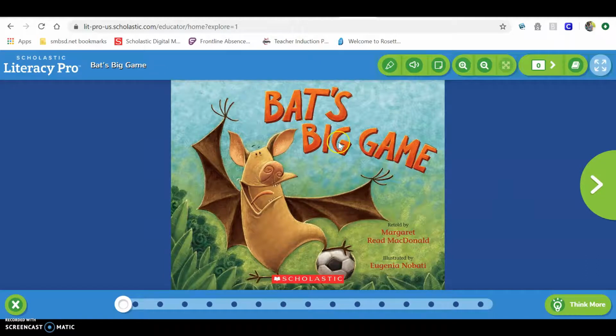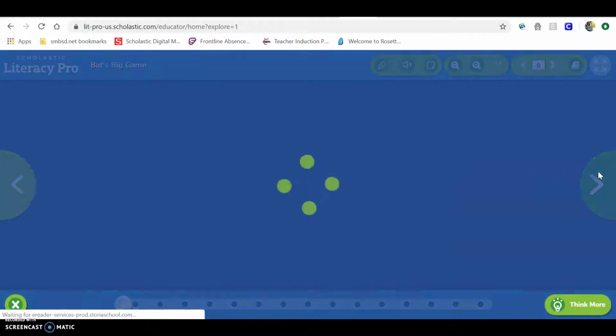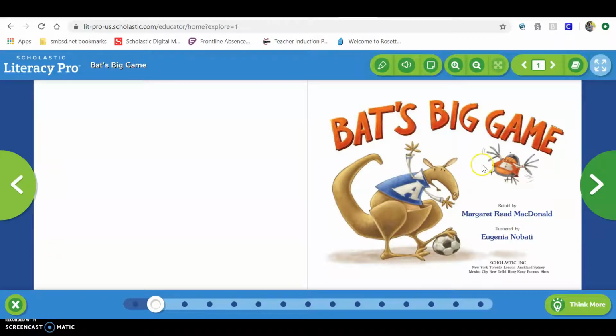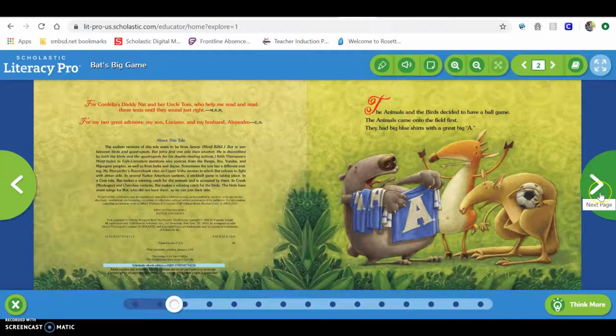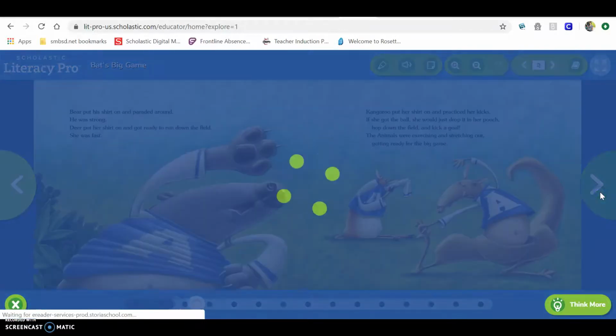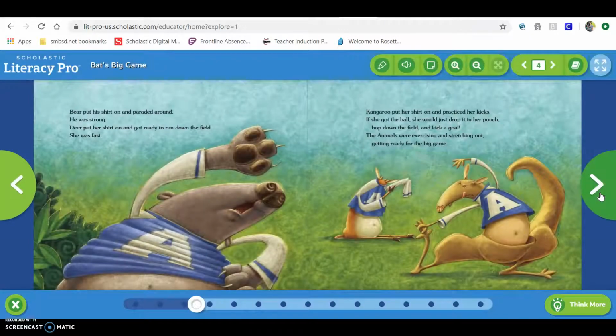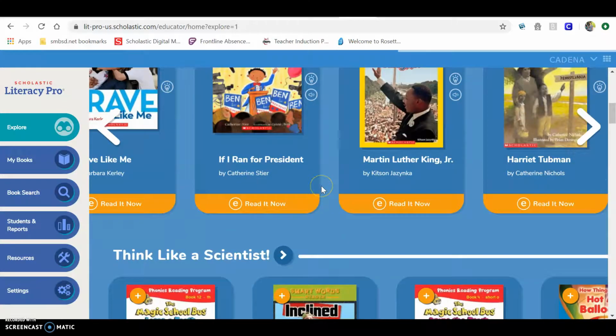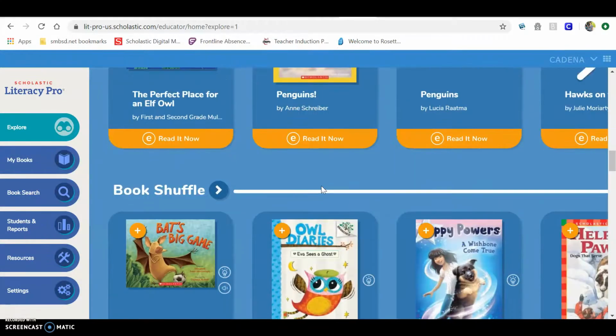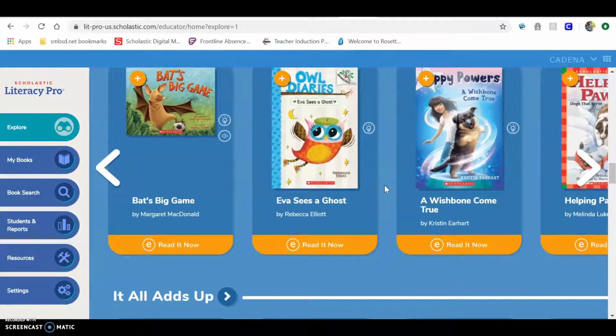So Big Bats, or Bats Big Game. You'll be able to scroll through the pages. Some of these books can be read to you. Others you'll read to yourself. So you'll scroll through the books and take your time, read for 20 minutes on here as opposed to Epic this week. So I want you guys to check out Literacy Pro, Scholastic's Literacy Pro. Take a look through all these books, and I'd like you to use this platform this week instead of Epic. I think you'll really like it.